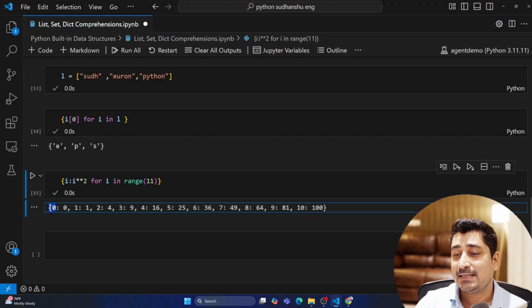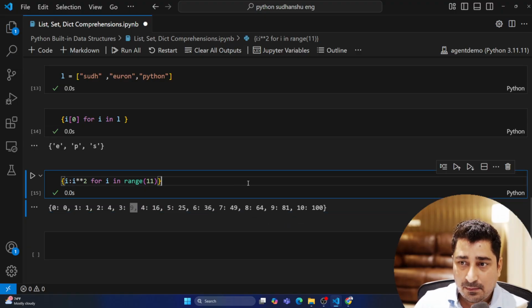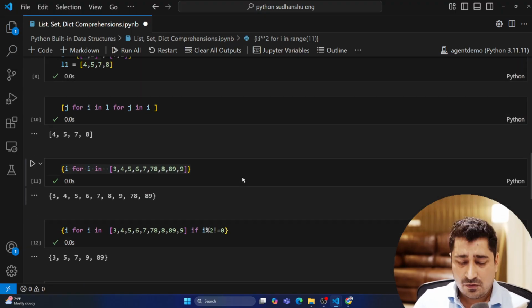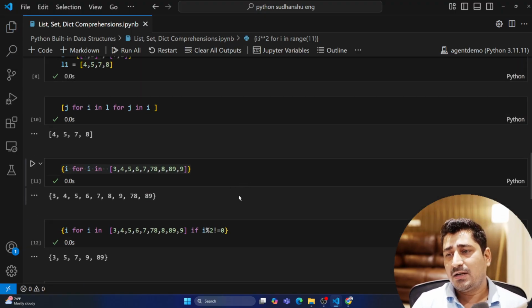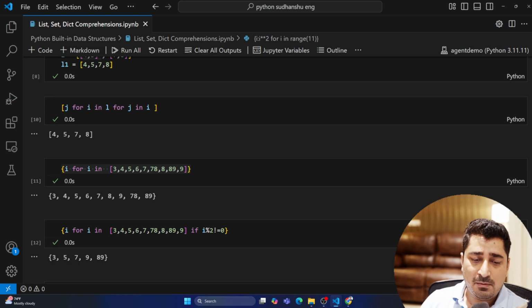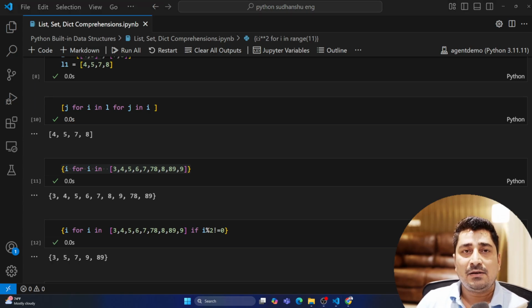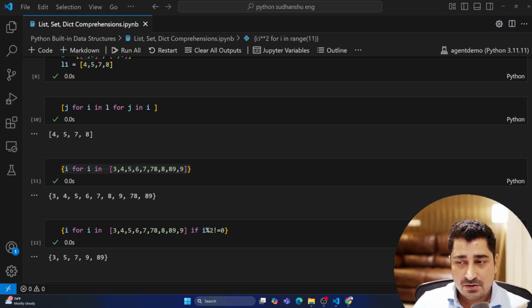So the key is the number itself and its value is the square of that particular number, as you are all able to see. So this is again a dictionary comprehension. Whether I'm talking about a list comprehension, a set comprehension or a dictionary comprehension, believe me, it's not very different. You're just trying to wrap up.